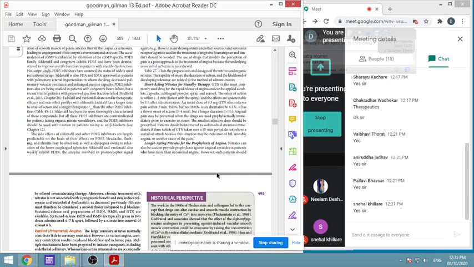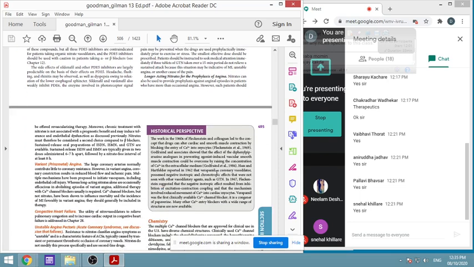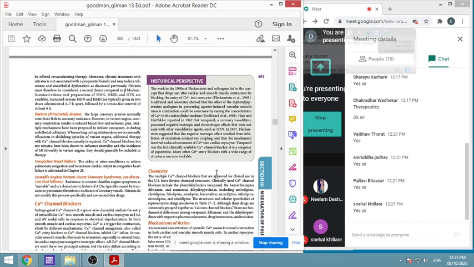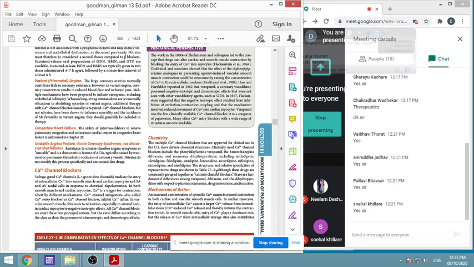Longer acting nitrates for the prophylaxis of angina have already been proven. They are useful in variant or Prinzmetal's angina. They are also used in congestive heart failure, and in unstable angina or acute coronary syndromes. In those cases they are used.